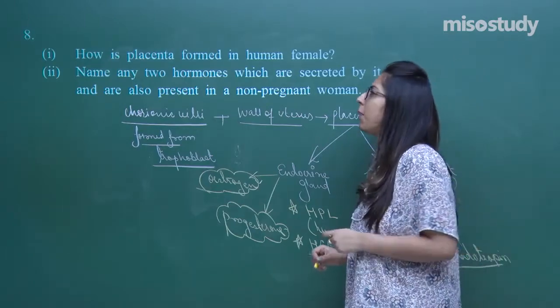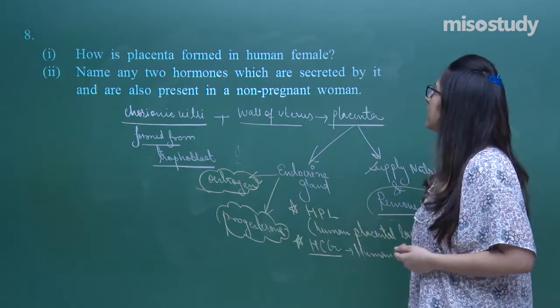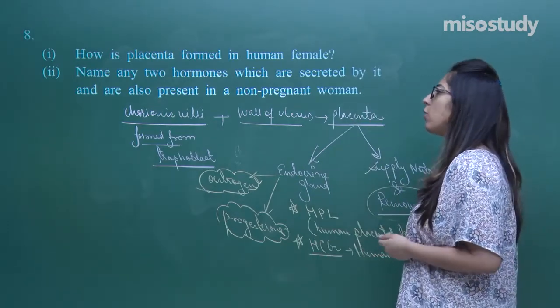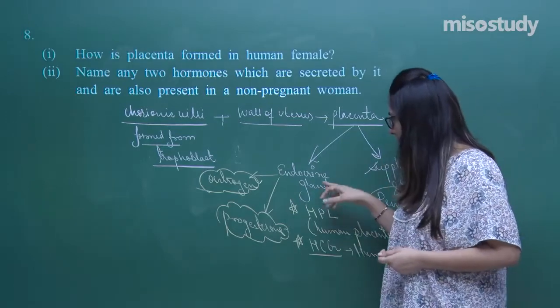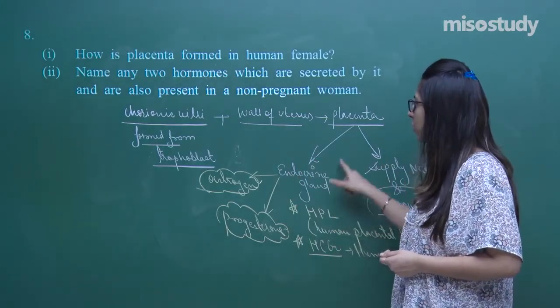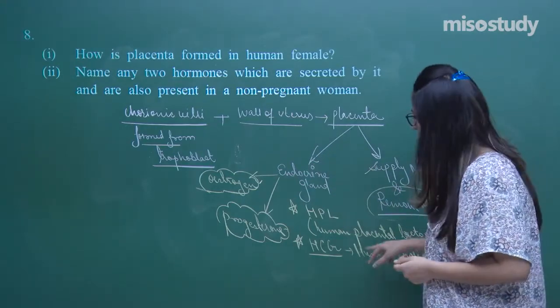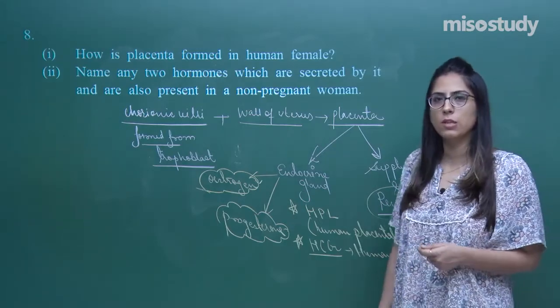Now the question part 2 states, name any 2 hormones which are secreted by it and also present in a non-pregnant woman. Come back to this point. Here we have discussed the endocrine function of the placenta. The 4 hormones secreted are HPL, HCG, estrogen and progesterone.